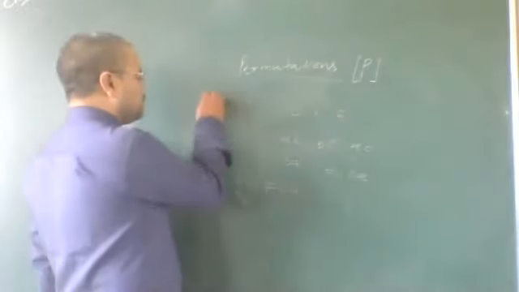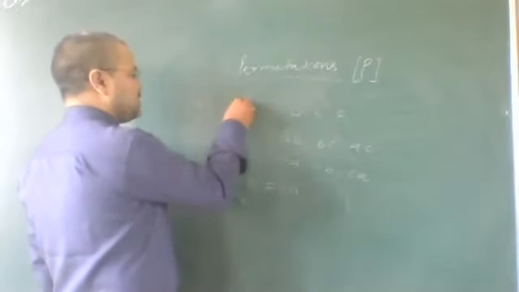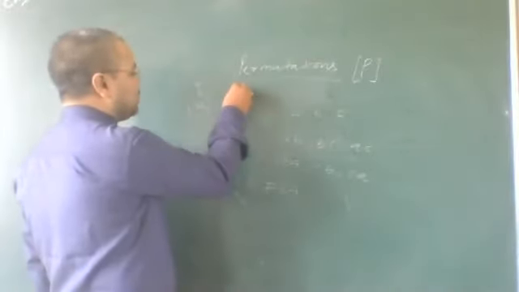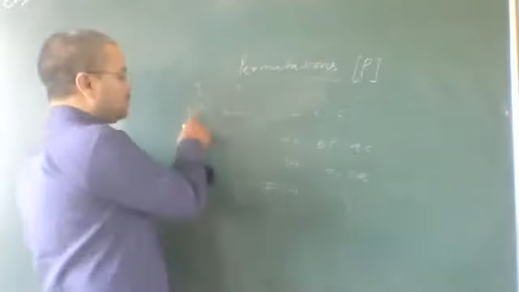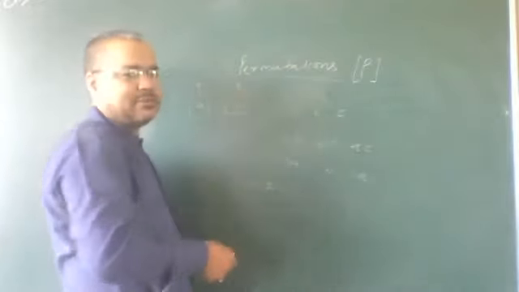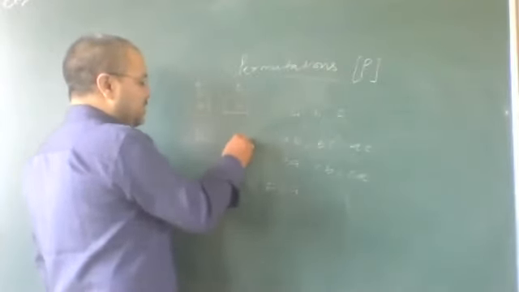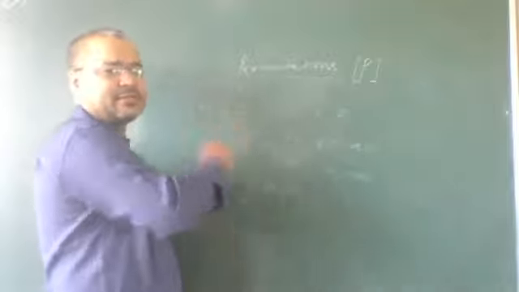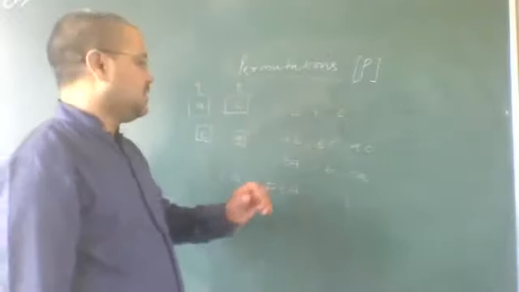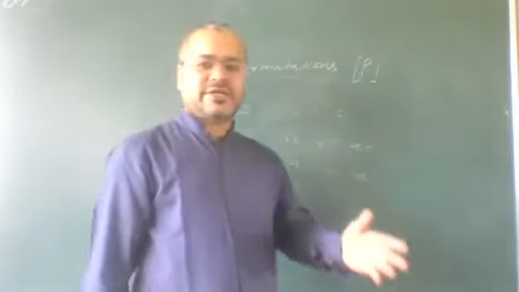Here there are 2 seats. If I take A here and C here, I get the first position and second position. Here A is at the first position and C is at the second position. And here again C and A. Here C is at the first position and A is at the second position. Then how can we say that both are the same? Both are different. So how many arrangements are possible here? There are 6 arrangements possible.